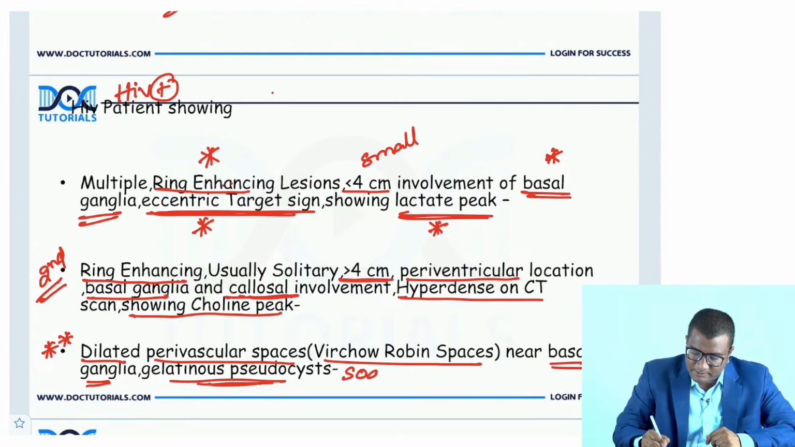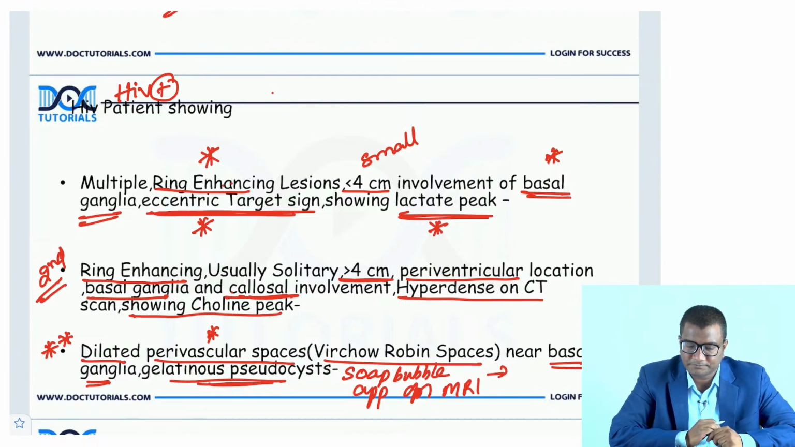Soap bubble appearance. All these pseudocysts, these dilated perivascular spaces and gelatinous pseudocysts, give a soap bubble appearance on MRI. Soap bubble appearance on the MRI brain. Anybody try? What is this?